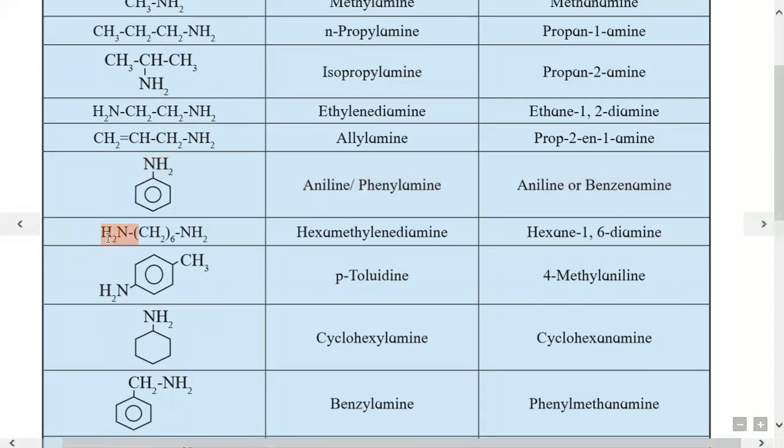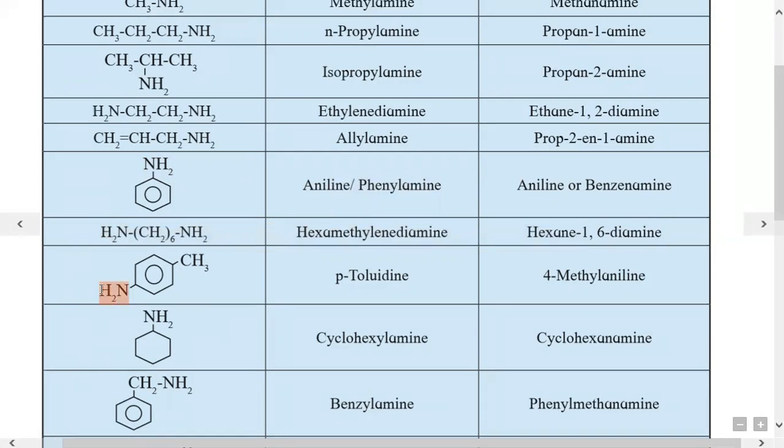Next is NH2 (CH2)6 NH2. Here the methylene groups are 6, hence called as a hexamethylene, and two amine groups hence called as a diamine. So hexamethylene diamine, and a IUPAC name given from 6 carbon containing alkane as a hexane-1,6-diamine.